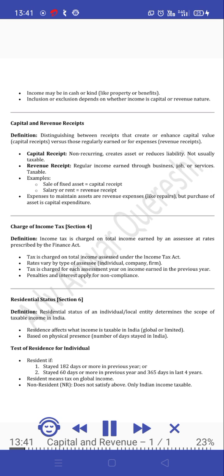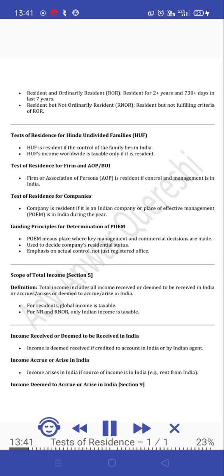Resident if 1. Stayed 182 days or more in the previous year, or 2. Stayed 60 days or more in the previous year and 365 days in the last 4 years. Resident means tax on global income. Non-resident, NR. Does not satisfy the above. Only Indian income taxable. Resident and ordinarily resident, ROR. Resident for 2+ years and 730+ days in the last 7 years. Resident but not ordinarily resident, RNOR. Resident but not fulfilling the criteria of ROR.